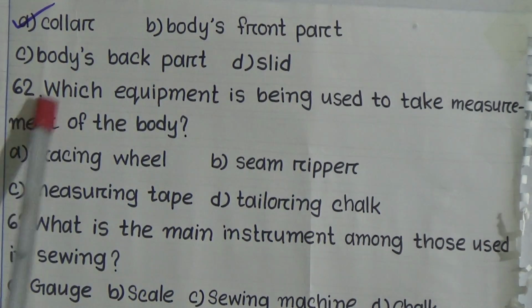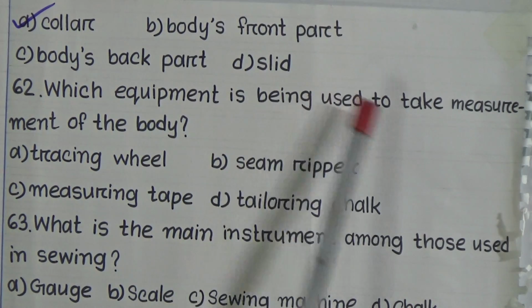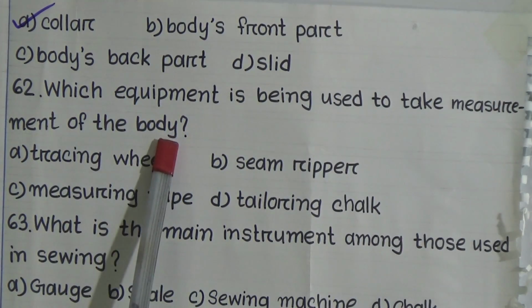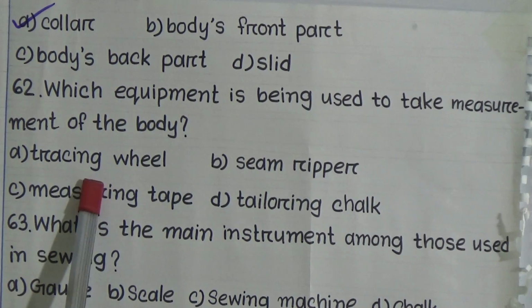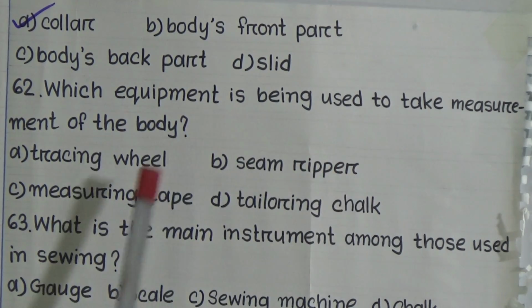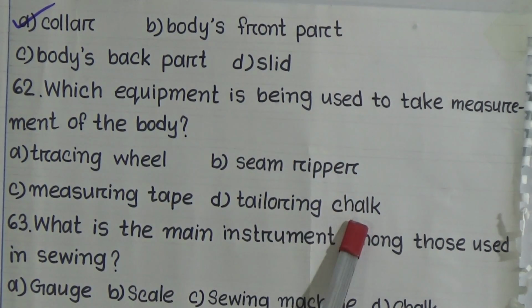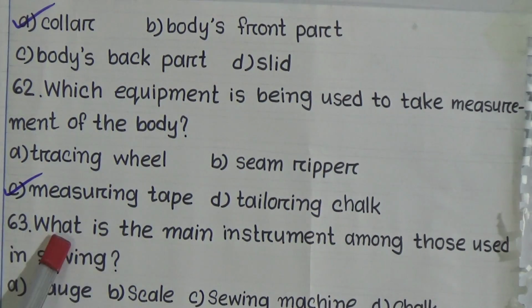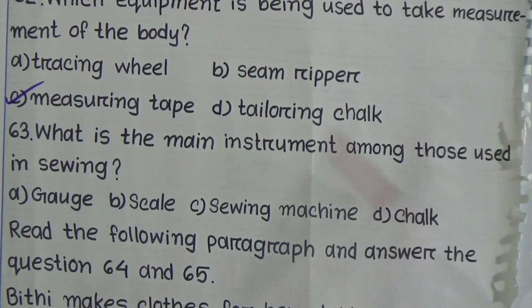Question number 62. Which equipment is being used to take measurement of the body? Given options are tracking wheel, seam ripper, measuring tape, tailoring chalk. And the answer will be option C, measuring tape. Question number 63. What is the main instrument among those used in sewing? Options are gauge, scale, sewing machine, chalk. And here the correct answer will be option C, sewing machine.